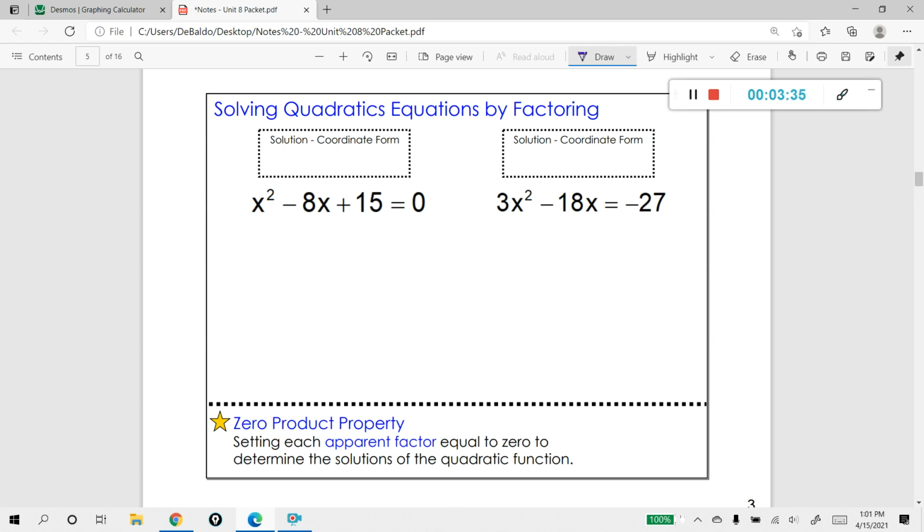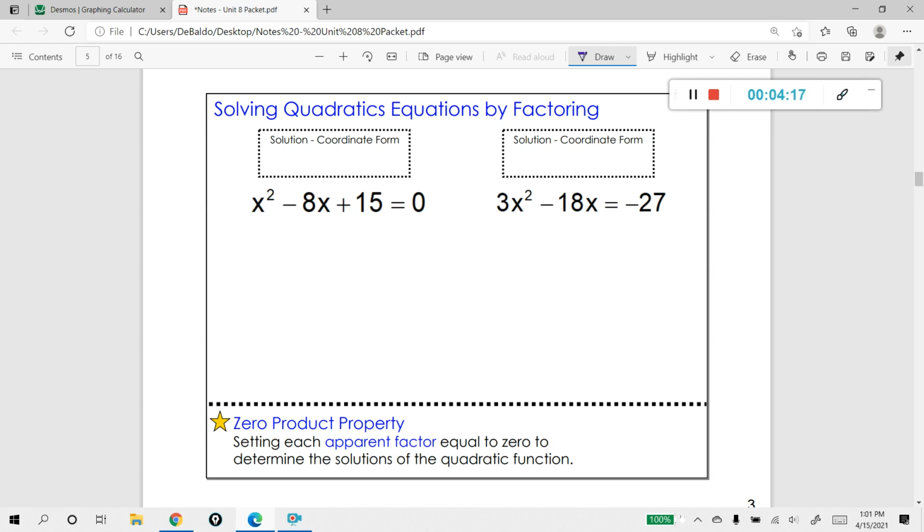Looking at this first example here, you notice first that our quadratic is in standard form. One of the key things about pretty much every topic in this unit is that you want to put your function in standard form most of the time. So when factoring, you want to go ahead and do that. One other thing I want you to notice is, do you notice how we are set equal to 0 here? So if you're solving a quadratic, remember, you can substitute 0 in for y. All right, now let's go ahead and solve this by factoring.